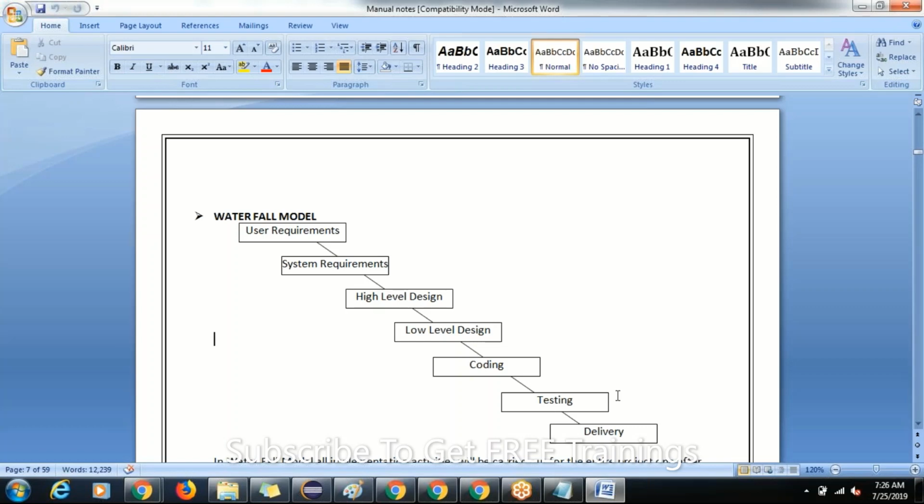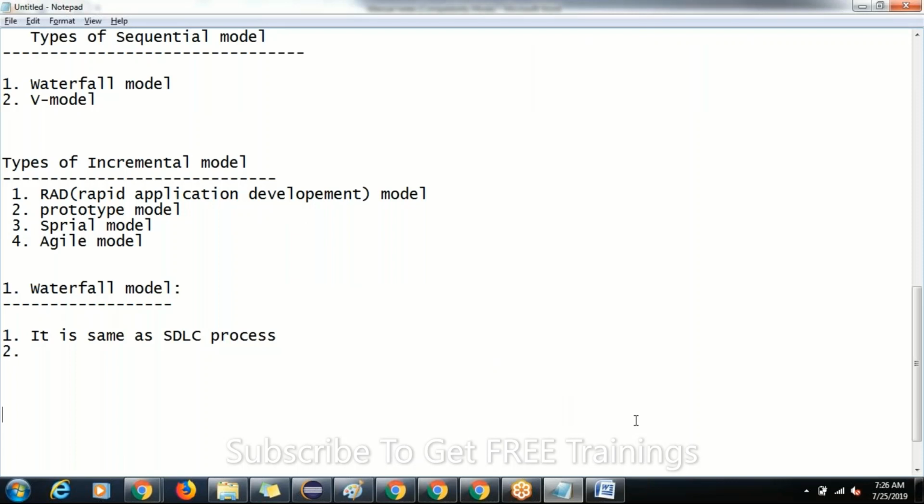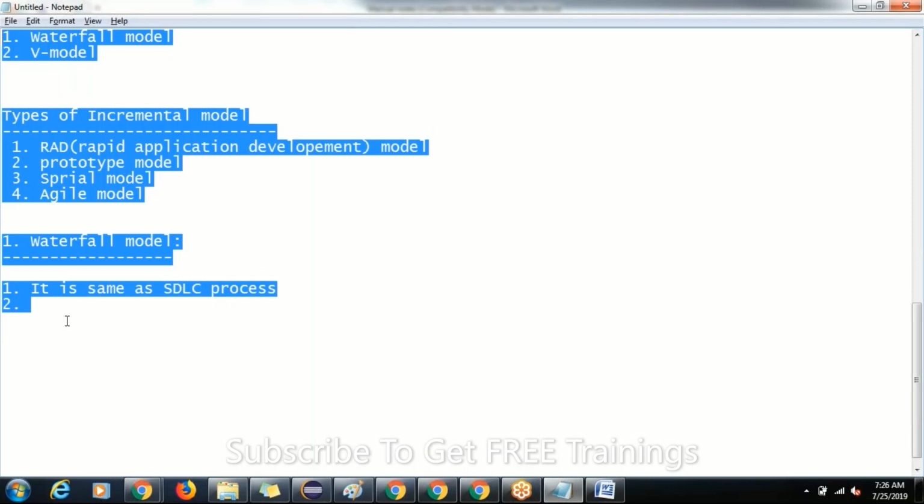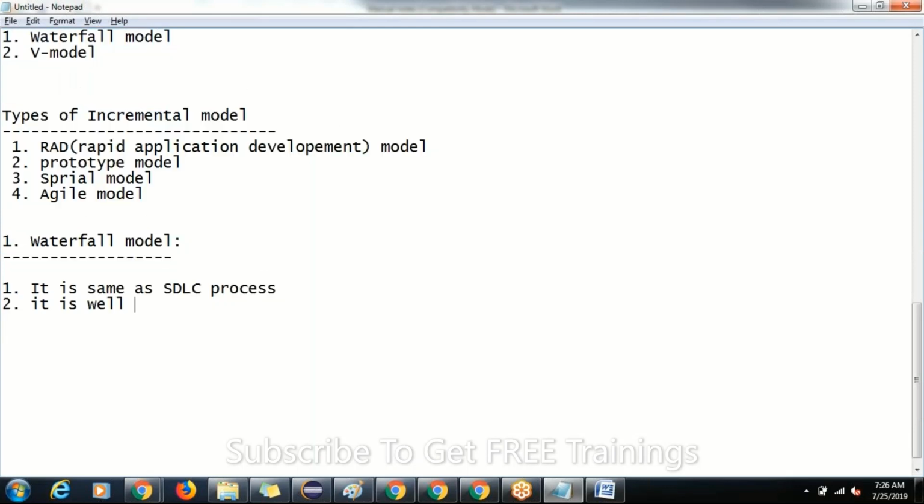And the second point here: it is well suitable for small size projects and small size requirements, as we have studied just now. Why?